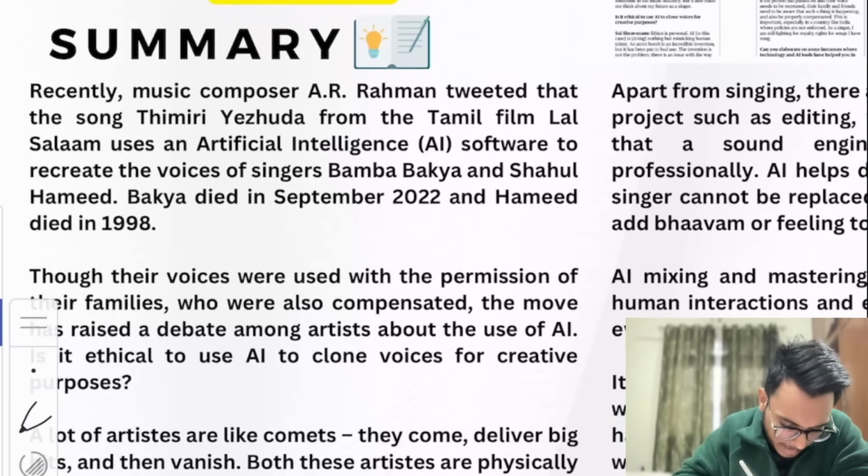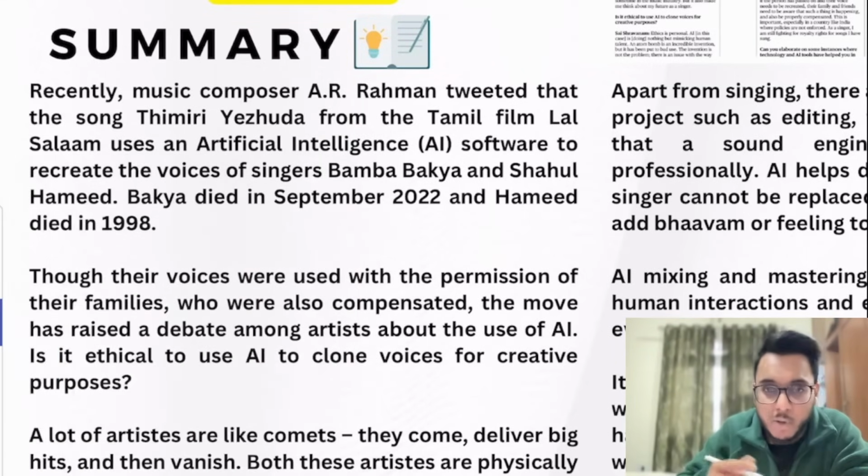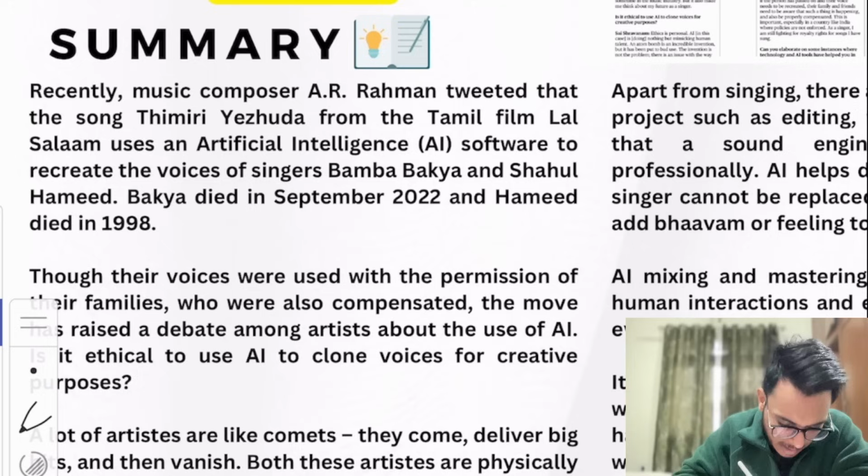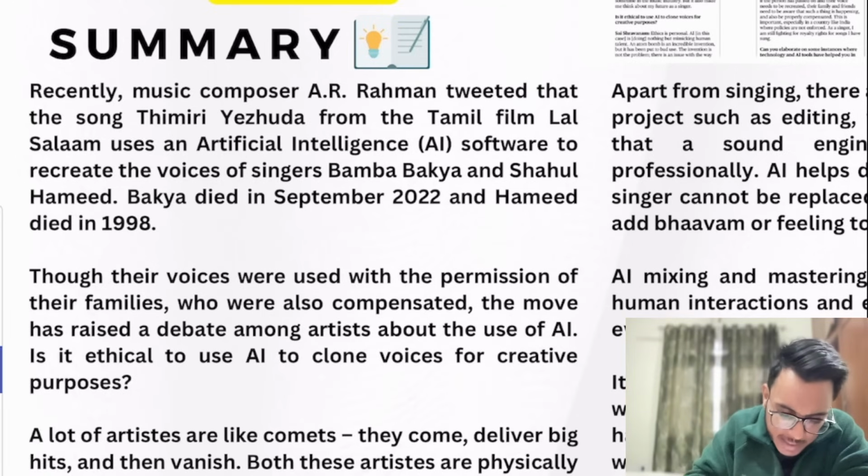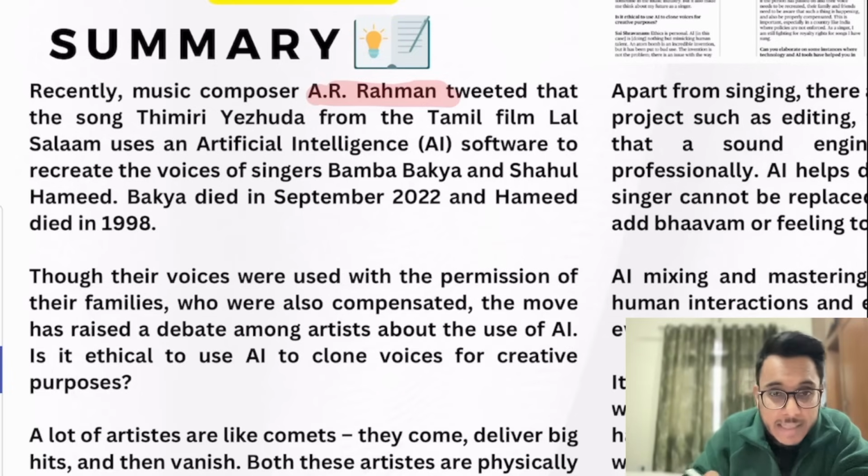So actually what has happened recently, you might be knowing about the music maestro, Mr. A.R. Rahman. Recently A.R. Rahman tweeted that he has come out with a song, Thimri Yezuda. Now this particular song is from the Tamil film Lal Salam, and this particular song has been sung in the voices of singers Bamba Bakya and Shahul Hamid.